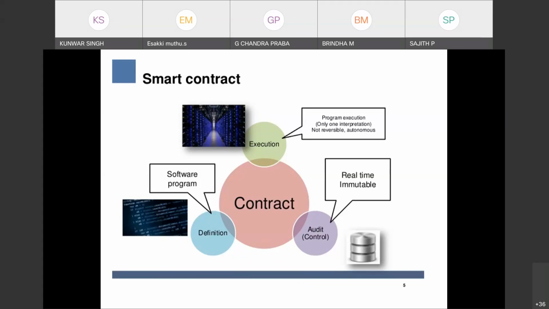So what the contract says is that if for three continuous months the car owner does not pay the EMI, what will happen? The code is like this: first month, second month, third month, if for three continuous months the car owner does not pay the EMI, then the code will automatically lock the car, and the bank people will come and take the car.